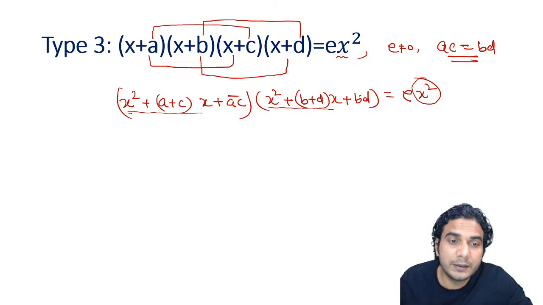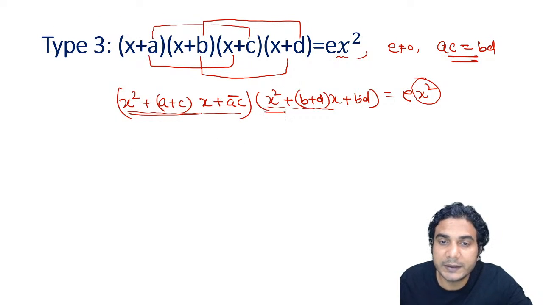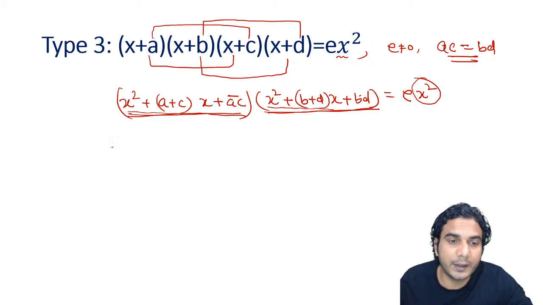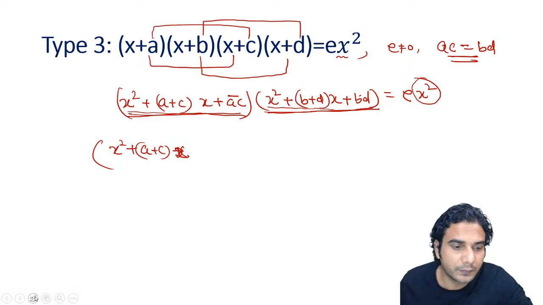We divide this factor by x and this factor by another x, because we have x square now. So I'll put x in the denominator of the first quadratic and another x in the denominator of the second quadratic. So the first step is going to become x square plus AC plus A plus C into x.